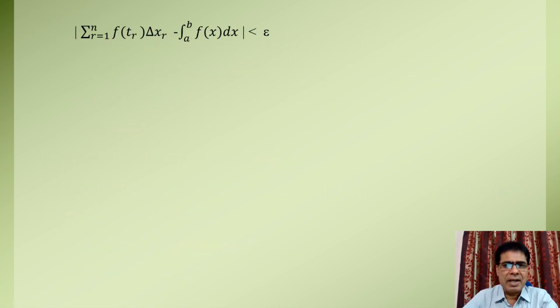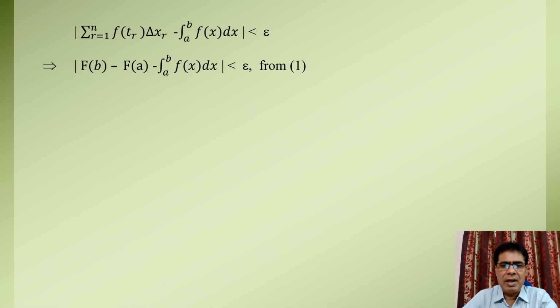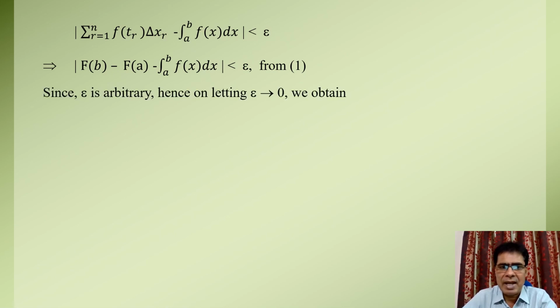This implies that the mod of summation r equal to 1 to n small f(t_r) del x_r minus the Riemann integral of function f over the limit a to b is also less than epsilon. Therefore, from equation first, we have mod of capital F(b) minus capital F(a) minus the Riemann integral of function f over the limit a to b is less than epsilon.